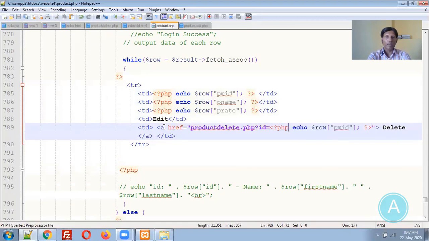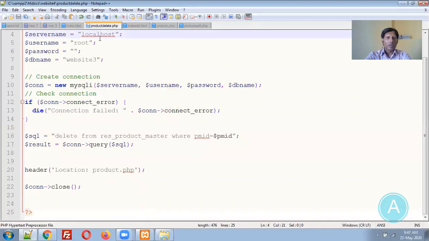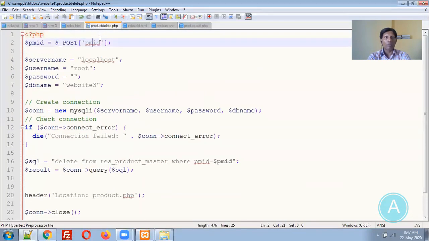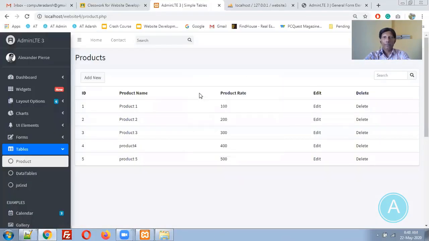PMID over here, and in the product delete page we are supposed to get this value not from the post, but from the GET, from the URL. Here we are writing just ID, but internally we will refer to it as a PMID. So now let's test it out.